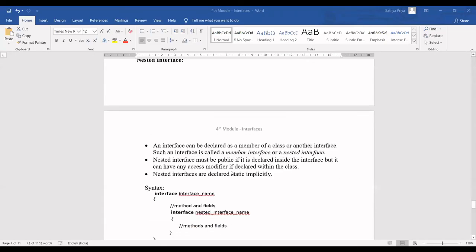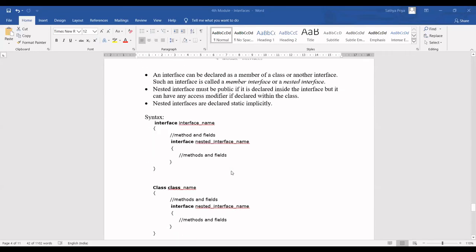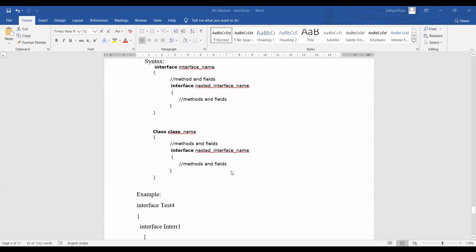Just go through it. I'll go for the next concept. So the next concept is nested interface. What does nested mean? One interface is within another interface. That is going to be the nested. So here your interface can be nested either within an interface or within a class.